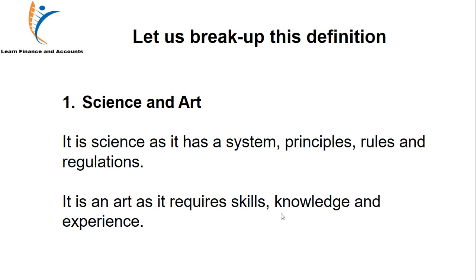Some principles are there. Similarly, accounting also has some principles. What kind of principles? You must have heard that accountants make a balance sheet. An accountant makes income statements like profit and loss or trading account. Now this balance sheet and these income statements are made according to some rules and regulations.